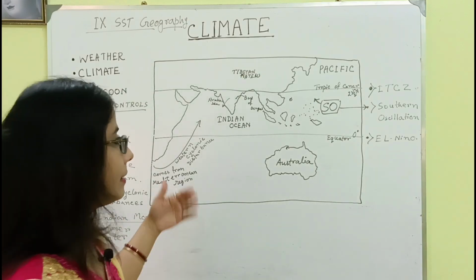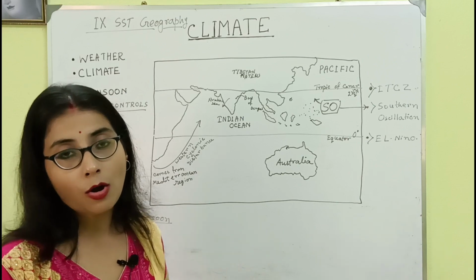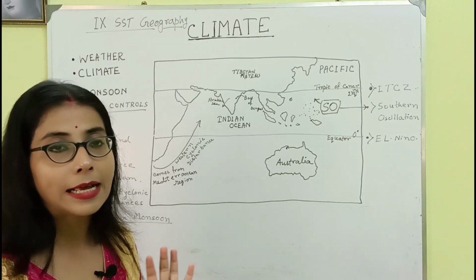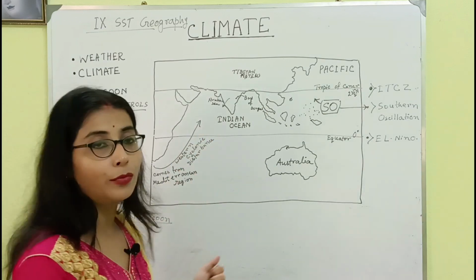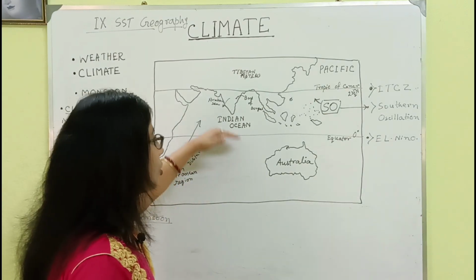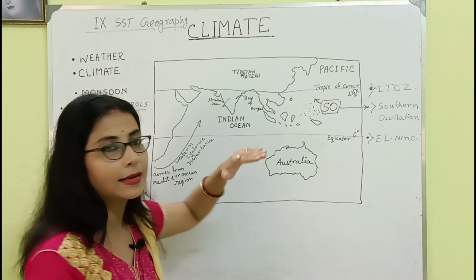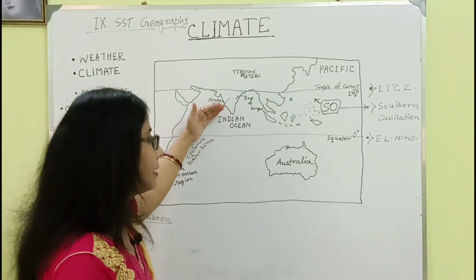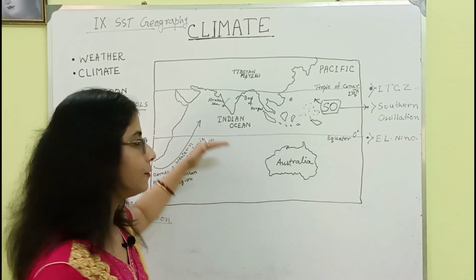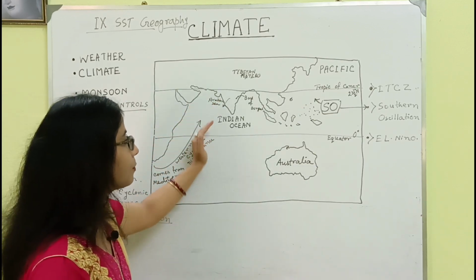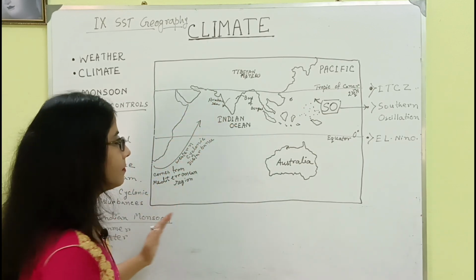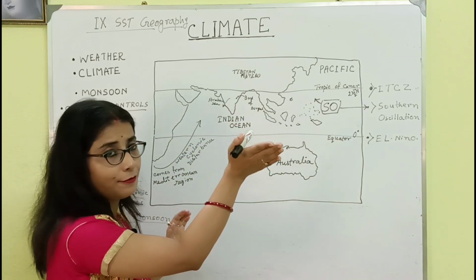And in this way Ferrel's law occurs. Professor Ferrel gave another law or theory regarding the wind flow. The equator cuts the earth into the northern hemisphere and the southern hemisphere. In the northern hemisphere, the winds have a right side deflection.